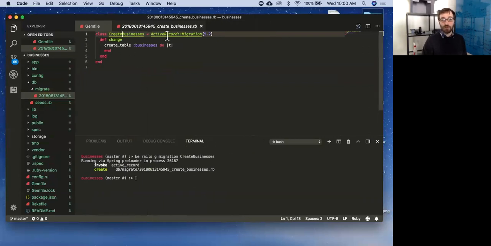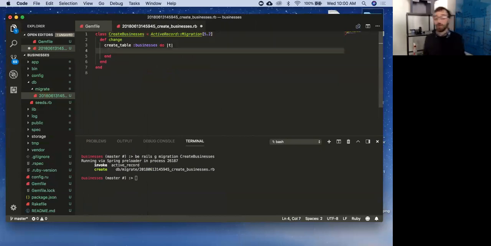So we have a class, CreateBusinesses. This should be familiar, right? It's inheriting from ActiveRecord::Migration, something that we've already done with Sinatra. We've already played with Active Record several times in the last 7 weeks. Active Record is part of Rails. That's how Rails works. That's why we've been playing with it for so long. It's a separate gem. You can use it separately, but it comes built in with Rails. And then right here is my create table.